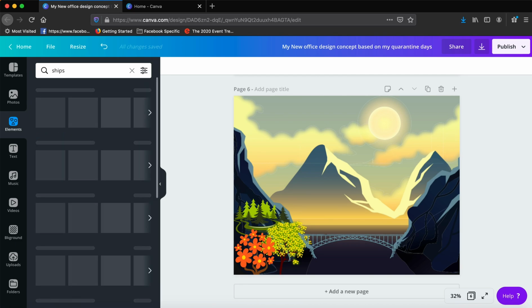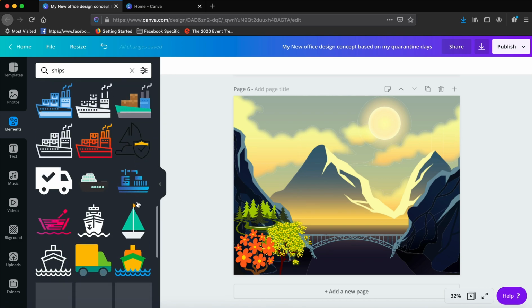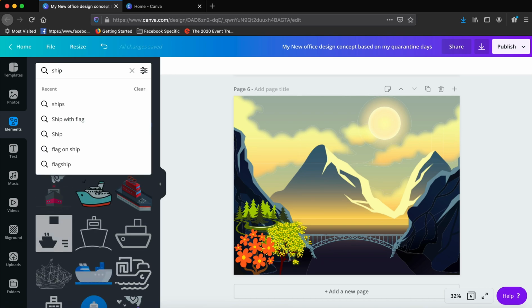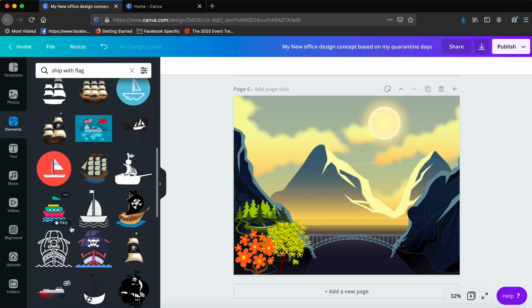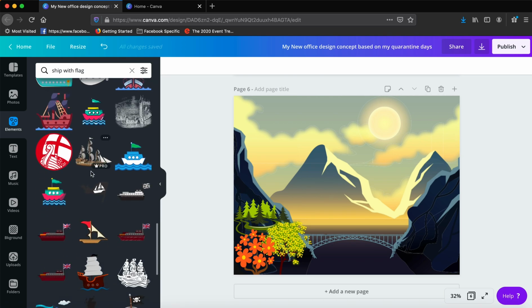And then I also wanted to add some ships, and I think I searched for a ship with a flag. Yes, ship with a flag. So I picked up this design and added it and made it a little bit bigger to give it dimension, to show that this ship is closer to us. And also because I wanted to give it a bit of depth, I added another small boat with a flag, and it looks like it's going at quite a distance from us.